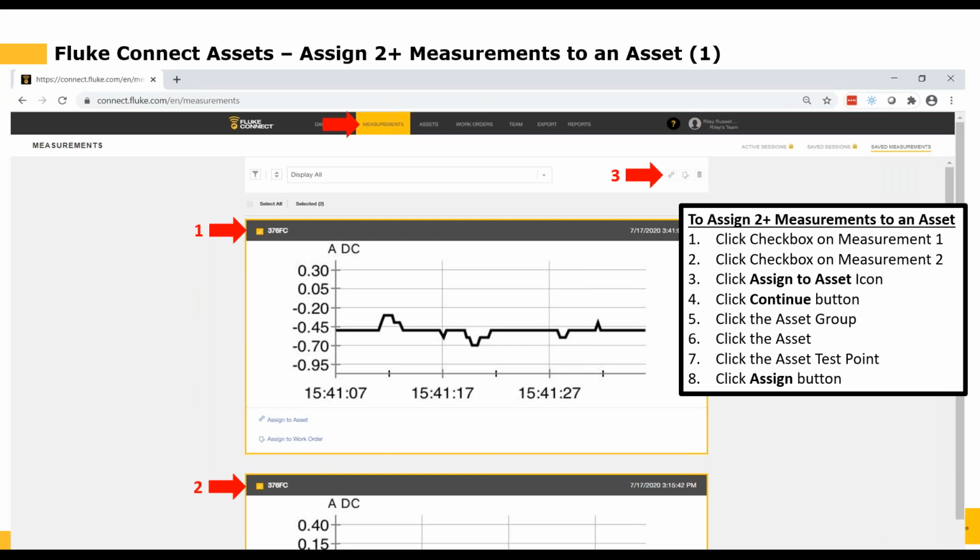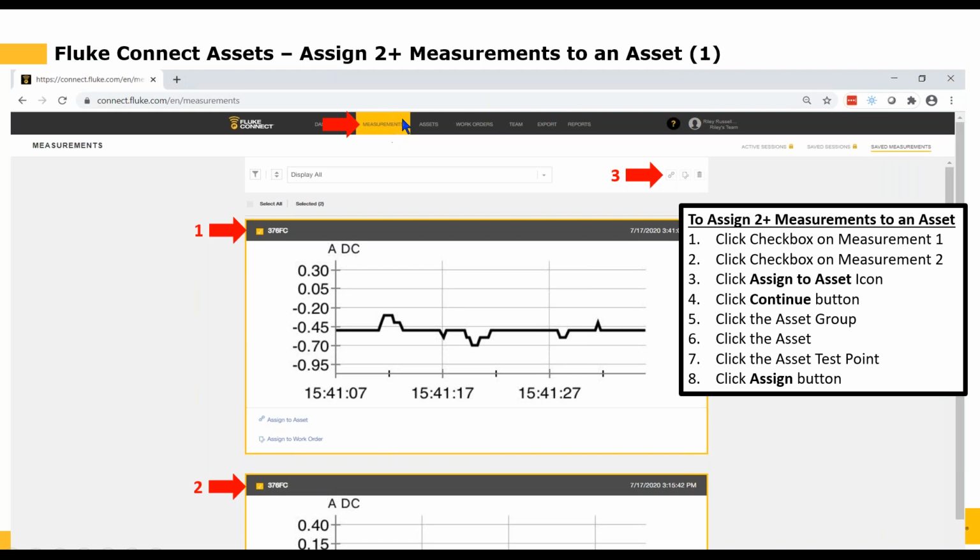Now doing it one at a time is possible and is one way to go. However, maybe it's the end of the week and you've done your maintenance rounds, so you have maybe a week's worth of data, all different kinds of measurements that you want to assign to the appropriate assets. And you don't want to do this one at a time because it will take you forever and you want to go home on Friday. So I'll show you how to assign 2 or more measurements to an asset.